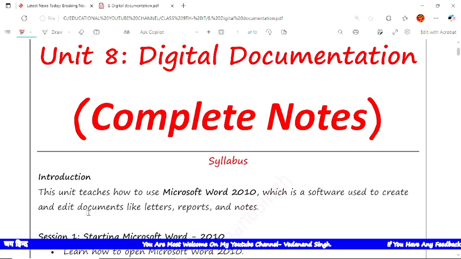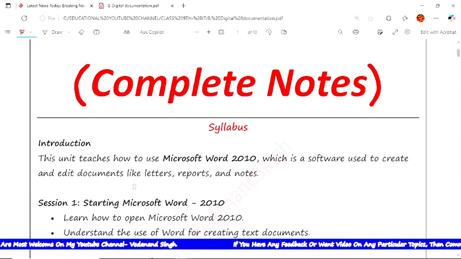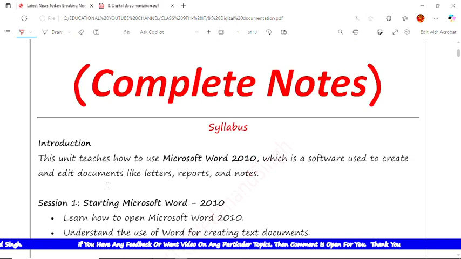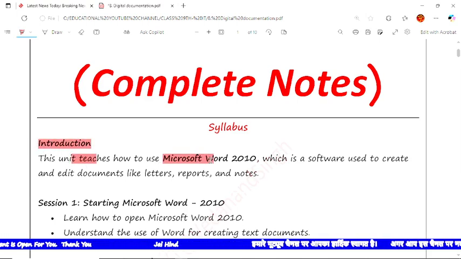First is the introduction. We are discussing the syllabus first: what we are going to study in session 1, session 2, session 3. After that there will be an explanation of each and every topic. In the introduction, this unit teaches us how Microsoft Word 2010 is used to create and edit documents like letters, reports and notes.